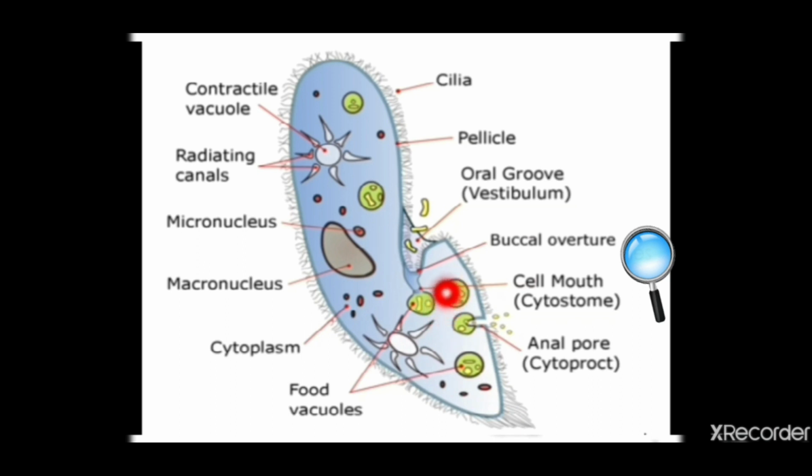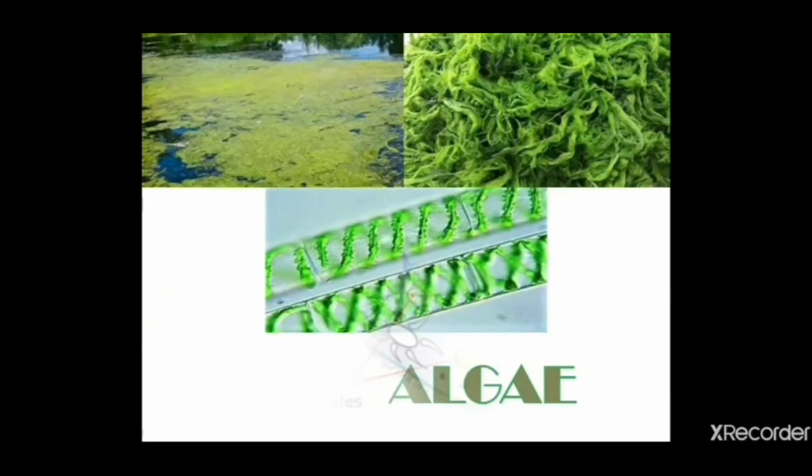When it starts to digest and digestion is complete, it will attach to the cell membrane over here, and as soon as it attaches to the cell membrane, the whole of the excretory product will come out through this anal pore. So all these structures are there in the Paramecium, but they are not present in amoeba.